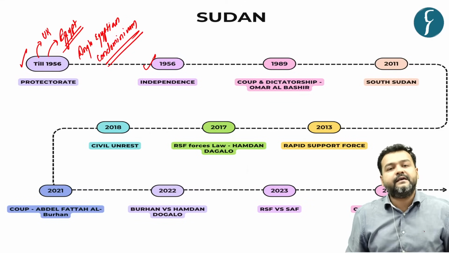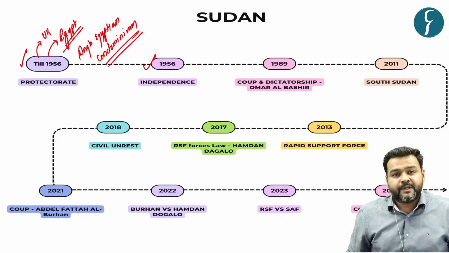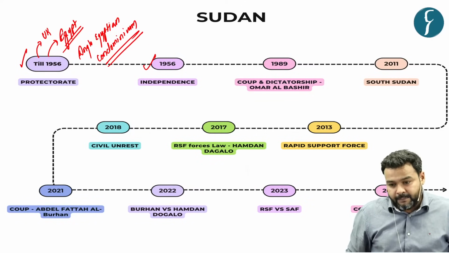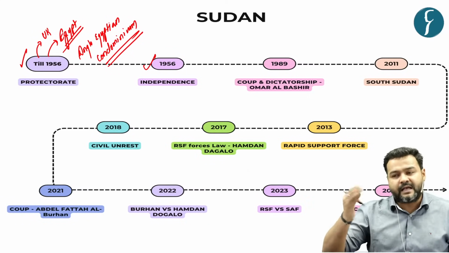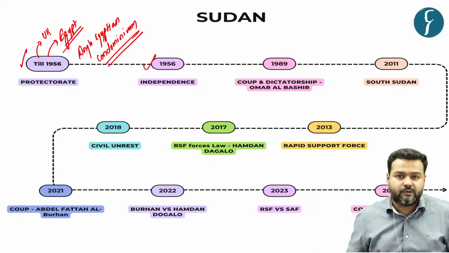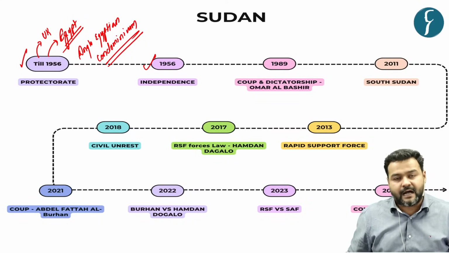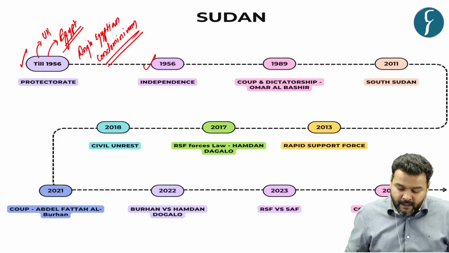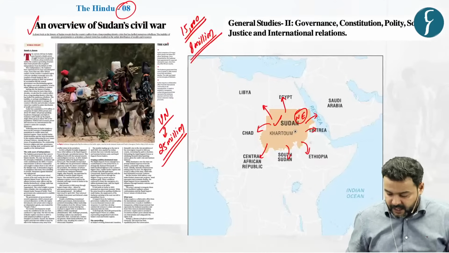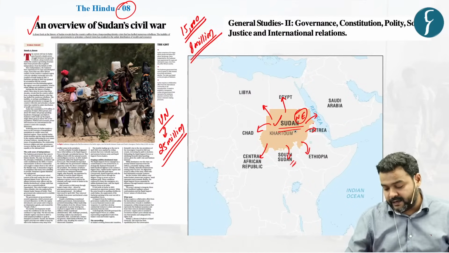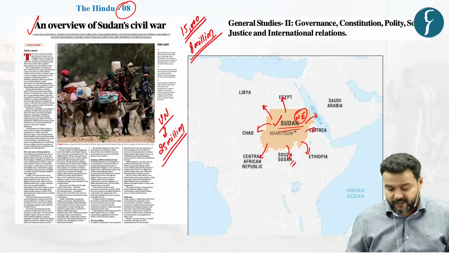But immediately after the independence, problems started. Basically, Sudan has several ethnic groups. More than 35, 36 ethnic groups are there in Sudan. Now, if you can see in this map, this is South Sudan and here it is North Sudan. Earlier, both were part of the same country.